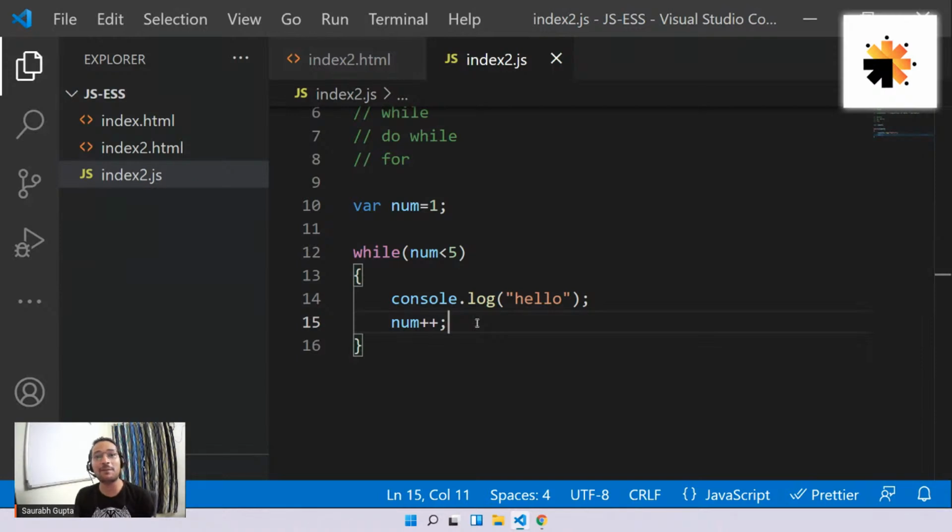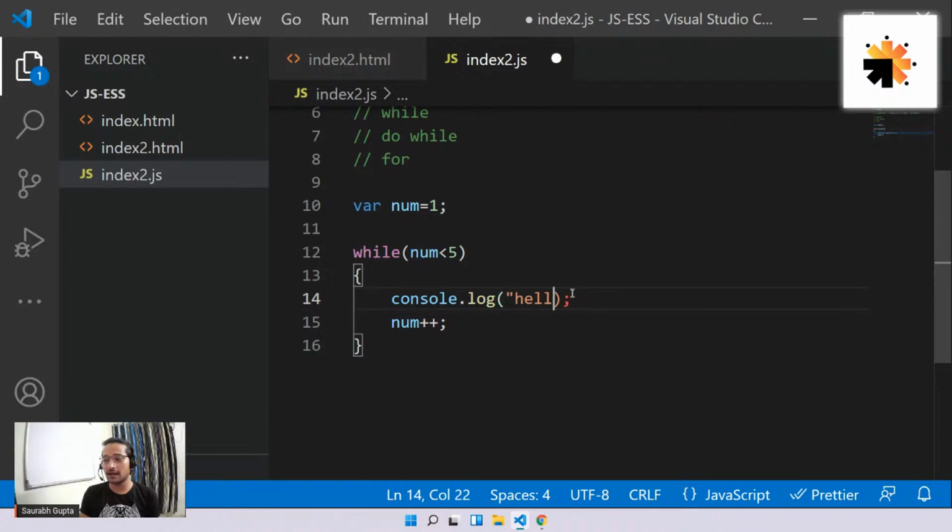So plus plus is not mandatory. It's a requirement. Depending on the need, you use it, only if you want to increment by 1. Is that clear? And yeah, num plus equal to 1, that's also fine. Yesterday we learned all that, right? Plus equal to and all that. So that's how it works. And if I want, I can print anything.